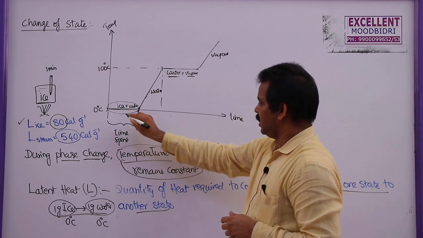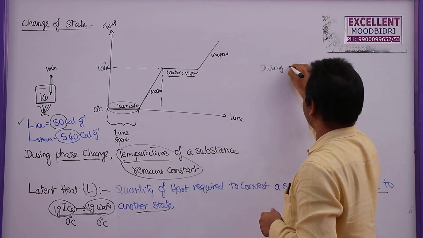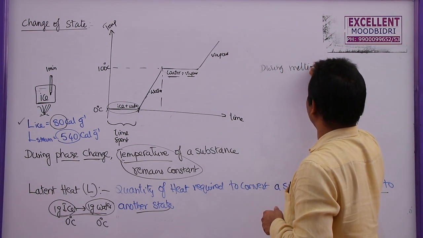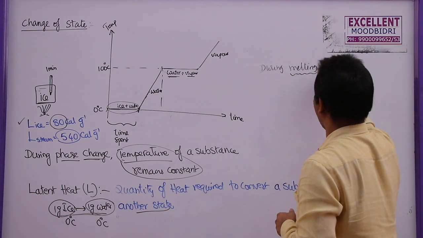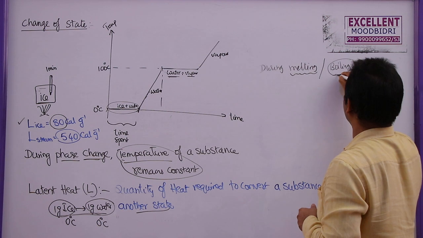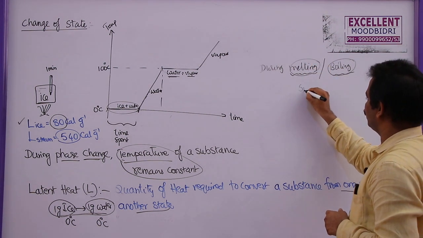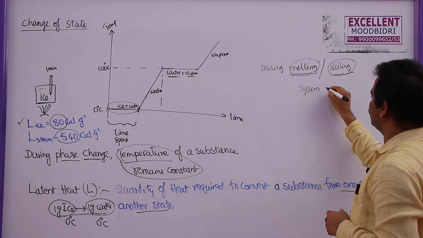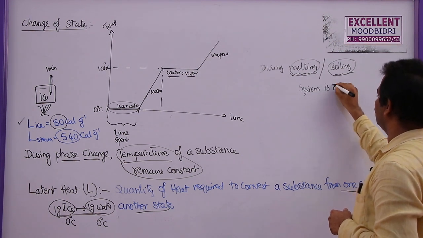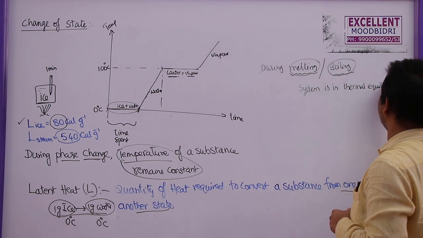That means during melting as well as boiling, the system will be in thermal equilibrium.